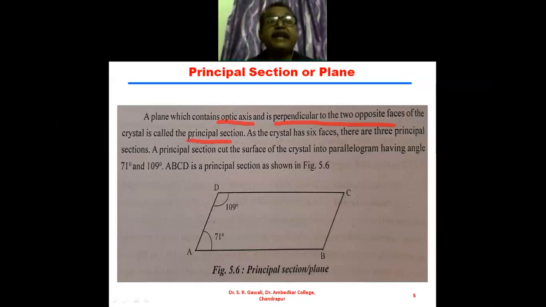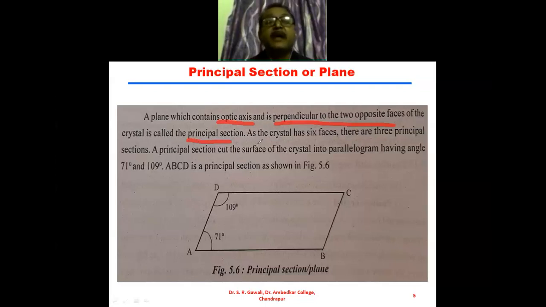The plane in which the optic axis lies, and that plane is perpendicular to the two opposite faces of the crystal, is called the principal section. So I will make it clear after this slide.